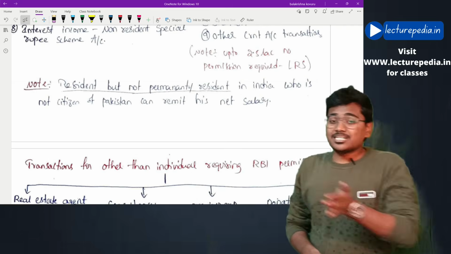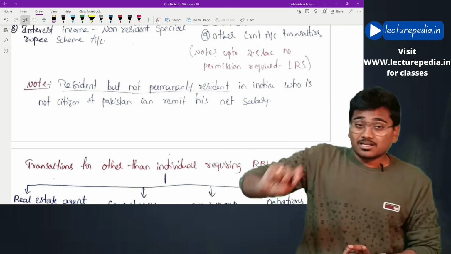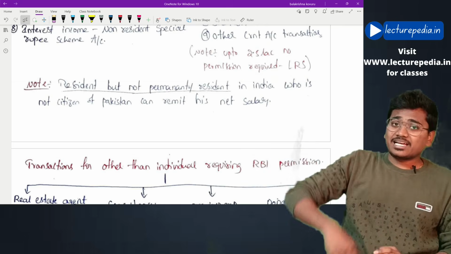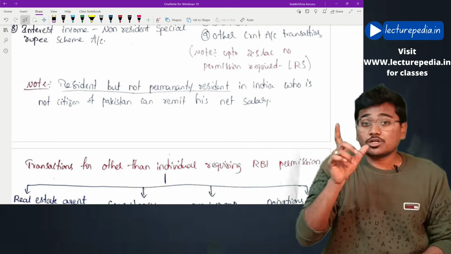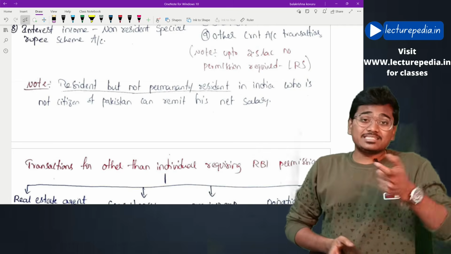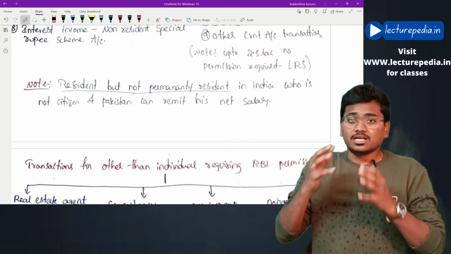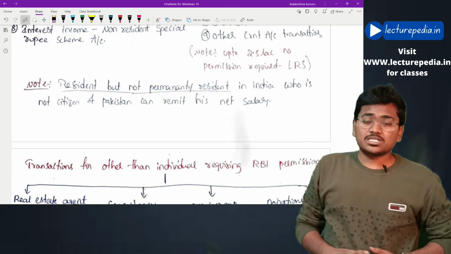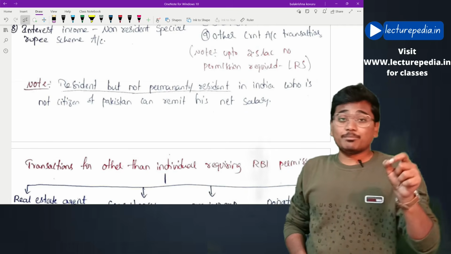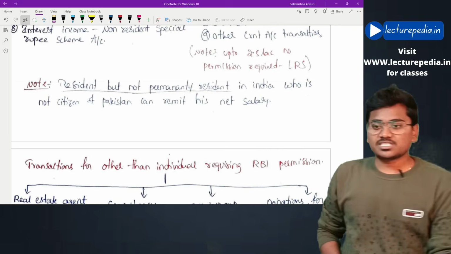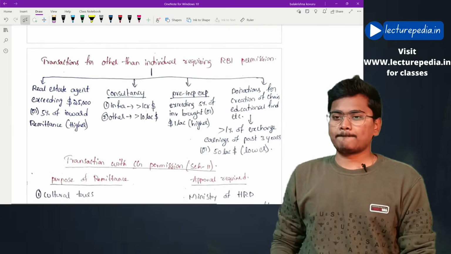Now, this resident but not permanently resident person can transfer or can remit to his country the net amount of salary that he is earning in India. Net salary means salary after deducting all the deductions. Okay, that amount he can take back to his country for a person resident but not permanently resident. Hope this is clear.